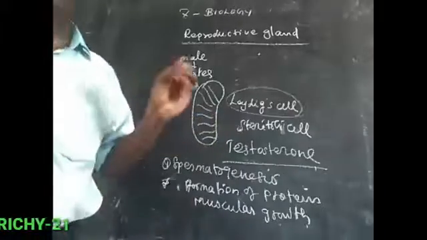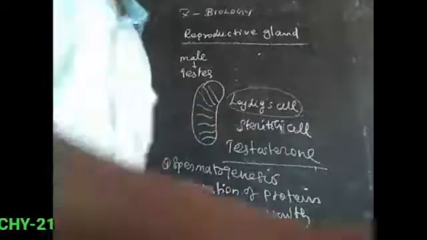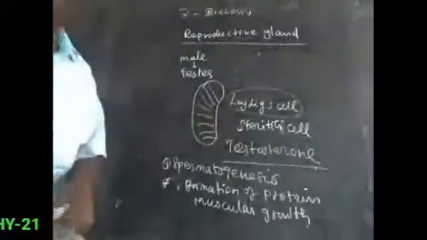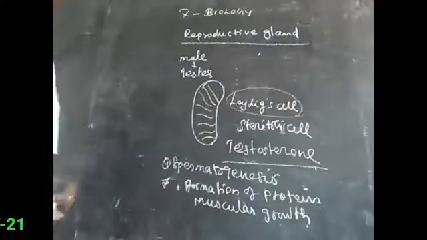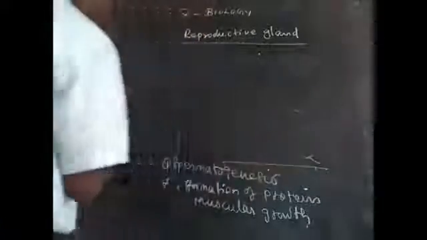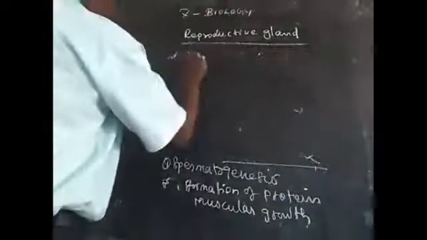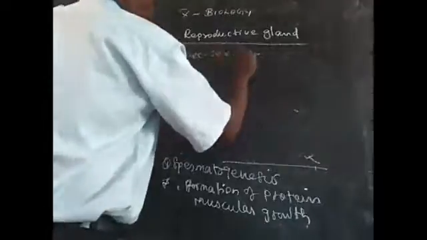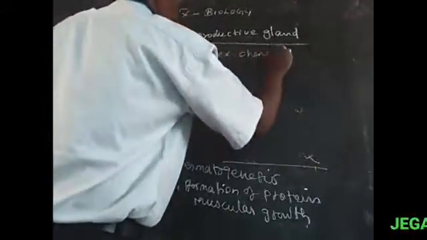The third point: it is used for the development of the secondary sexual characters.